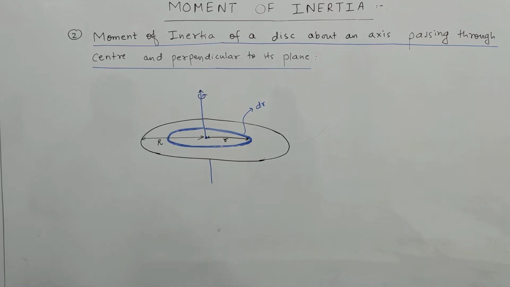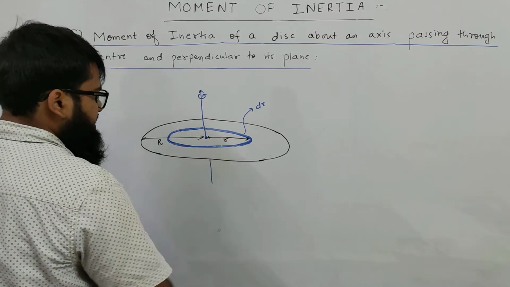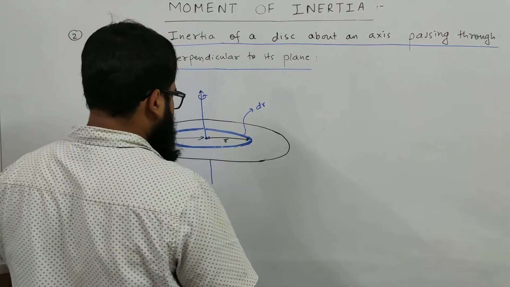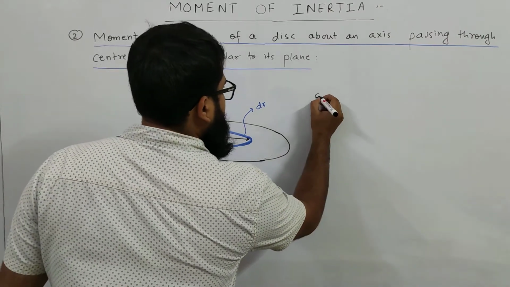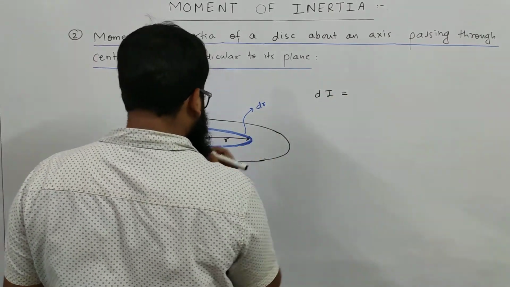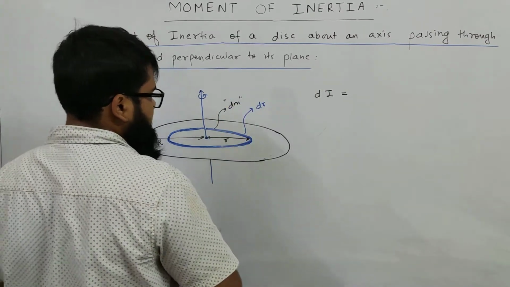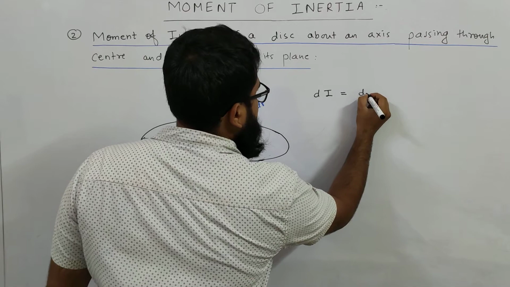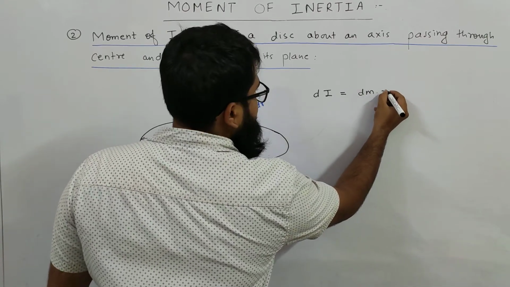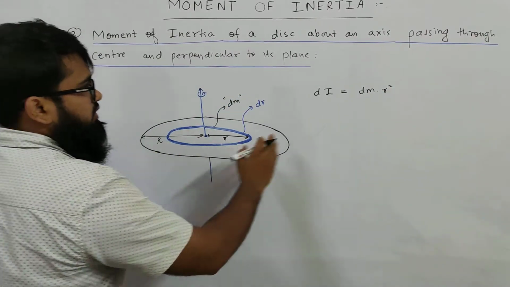Okay. So what will be the moment of inertia of this ring? The moment of inertia of this ring will be the mass of the ring, which we will take as dm, an infinitesimally small mass, times the distance square. The distance of the ring is r. We will take this as r square.